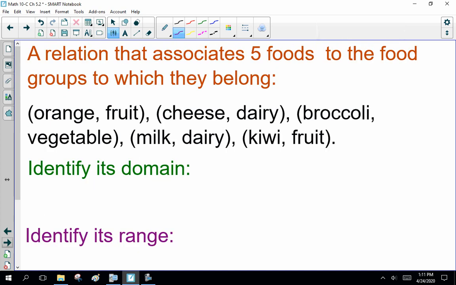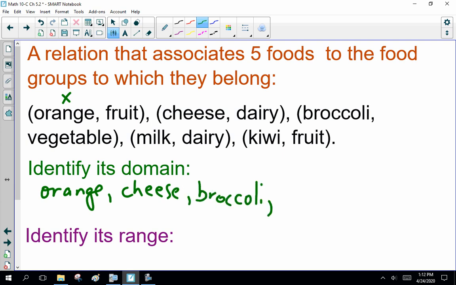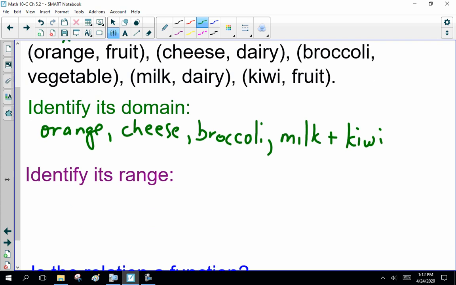A few more example questions. A relation that associates 5 foods to the food groups to which they belong. Orange is a fruit, cheese is dairy, broccoli is vegetable, milk is dairy, and kiwi is fruit. So what's the domain here? The domain, or our x values, are orange, cheese, broccoli, milk, and kiwi. Now, that's the domain. Notice once again, no numbers.